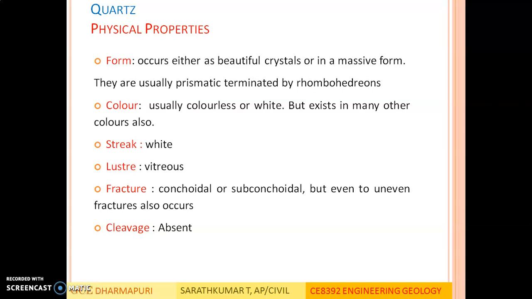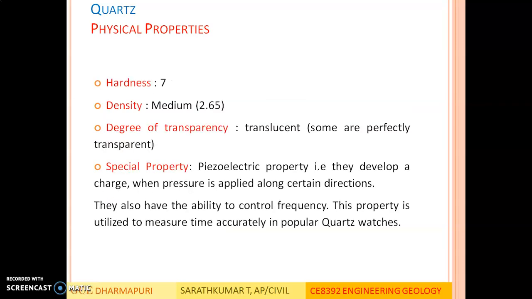So it exhibits all types of fracture. Cleavage: there is no cleavage present in quartz. There is no definite weak plane. The hardness of quartz is 7. Density: it is medium, and its value is 2.65 gram per centimeter cube, or 2.65 specific gravity.